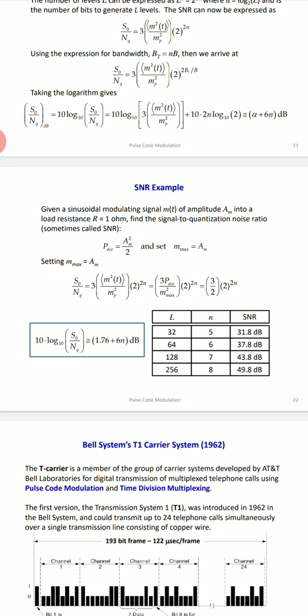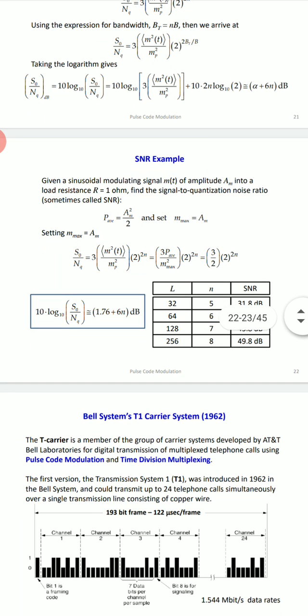Now we can see one numerical on the signal to noise ratio. Given a sinusoidal modulating signal m of t, the sampled signal of amplitude Am, into a load resistance of 1 ohm, find the signal to quantization noise ratio, or SNR. We have the equation 10 log 10 S naught by NQ equal to alpha plus 6n dB.